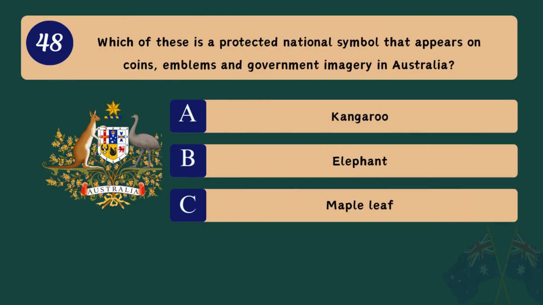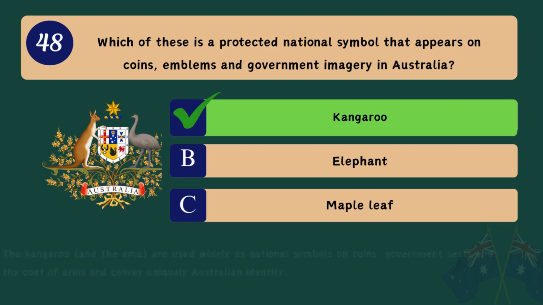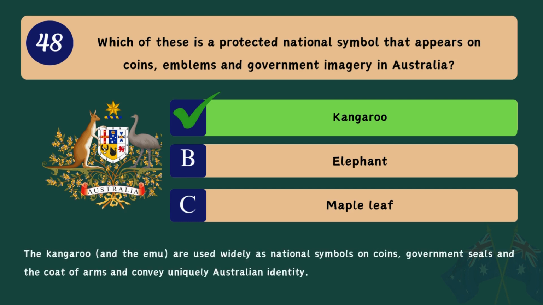Question 48. Which of these is a protected national symbol that appears on coins, emblems, and government imagery in Australia? A. Kangaroo. B. Elephant. C. Maple leaf. Correct answer. A. Kangaroo. The kangaroo and the emu are used widely as national symbols on coins, government seals, and the coat of arms, and convey uniquely Australian identity.